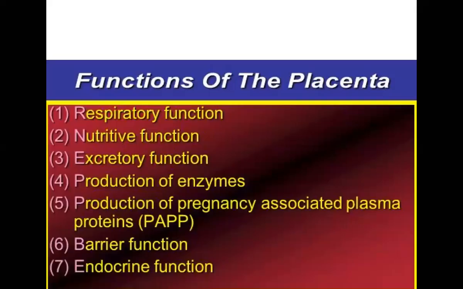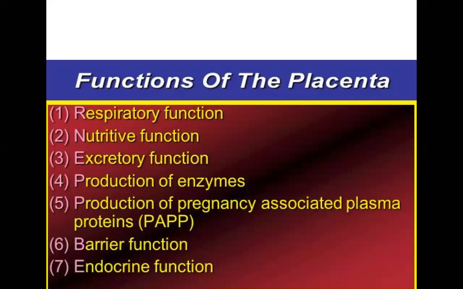Then what is the normal function of the placenta? It has a respiratory function: whatever oxygen is required for the fetus is supplied, and whatever CO2 is produced is removed from it.